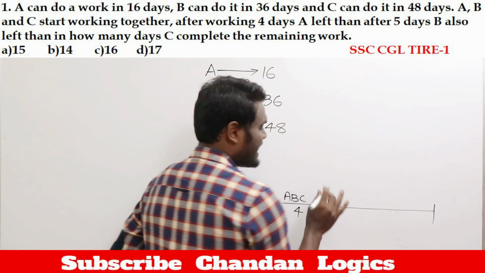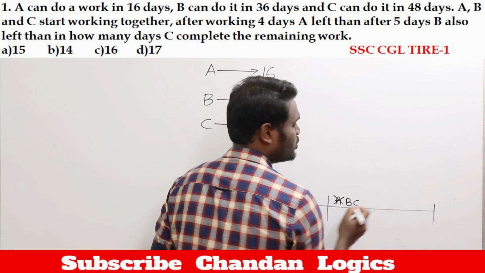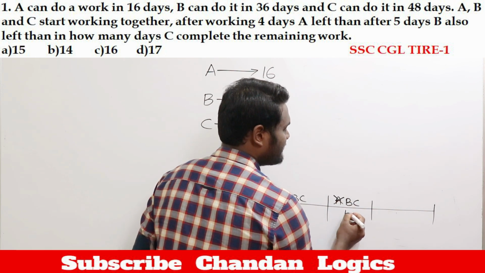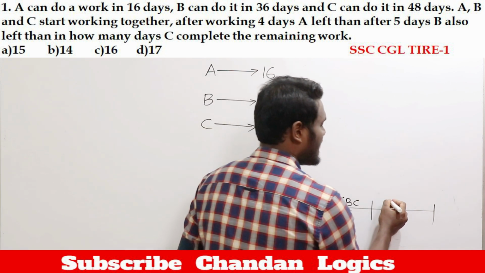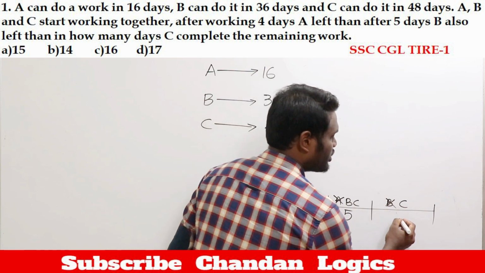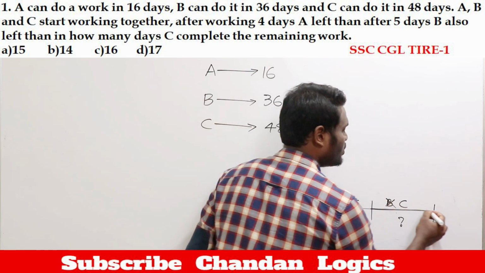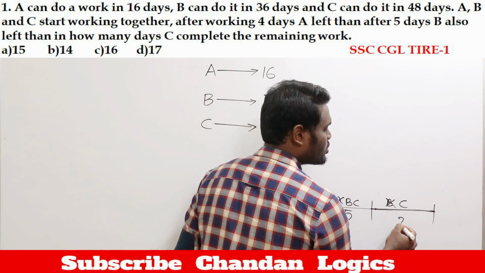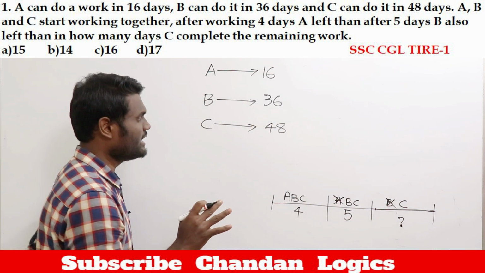After that A left the work, which means B and C are going to do the work. They worked together for 5 more days, after which B also left, which means C alone is going to work. Now your question is to complete the remaining work. To complete this remaining work, C is going to take how many days? That was your question. So read the question clearly.